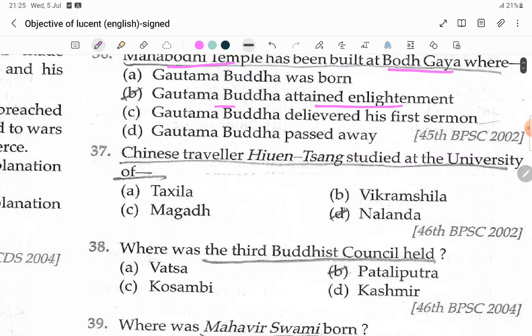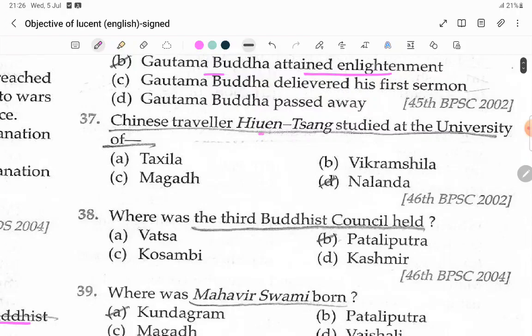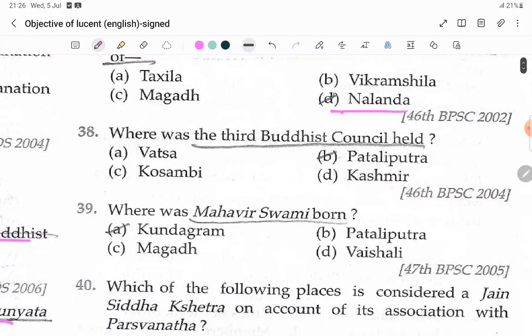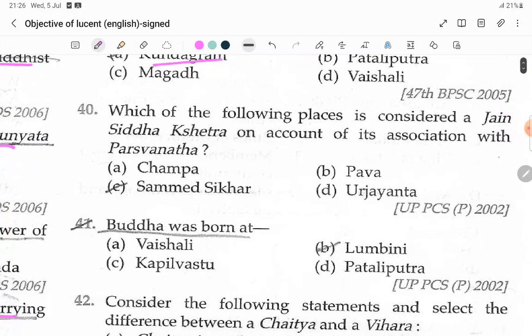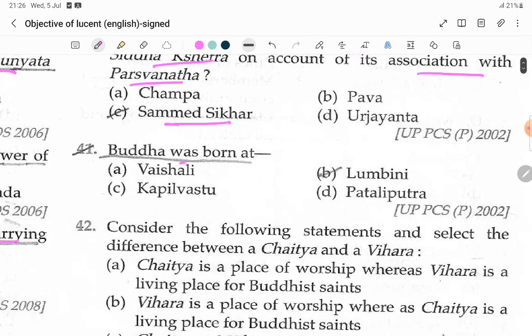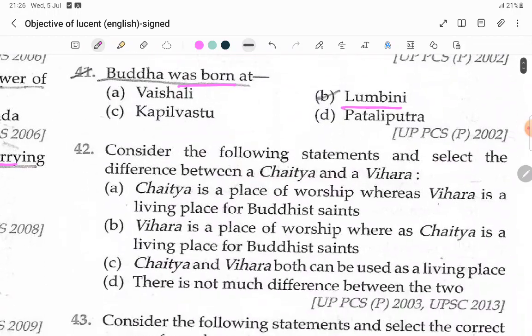The Chinese traveler Hiuen Tsang studied at the University of Nalanda. Where was the third Buddhist council held? Pataliputra. Where was Mahavir Swami born? Kundagram. Which of the following places is considered a Jain Siddha Kshetra on account of its association with Parsvanath? That is Samet Shikhar. Buddha was born at Lumbini and died at Kushinagar.